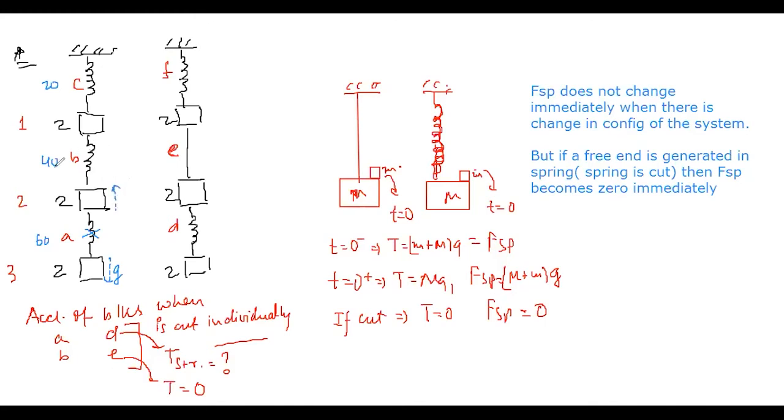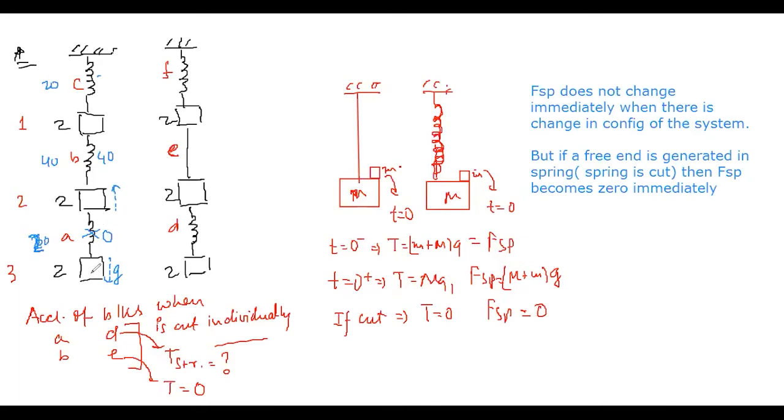समझ में आ रहा है? ये 40 का 40 रहेगा. This spring becomes 0 immediately, but the other spring will not become 0 immediately. It will remain 40. The topmost spring will also not become 0. It will remain 60. I'm sorry, मैं flip कर दिया values. ये 20 होगा, ये 60 होगा.